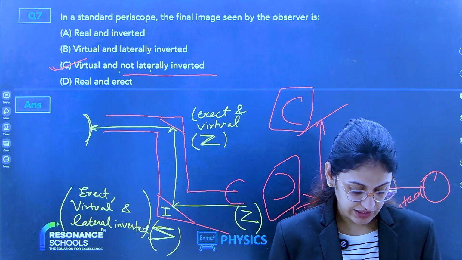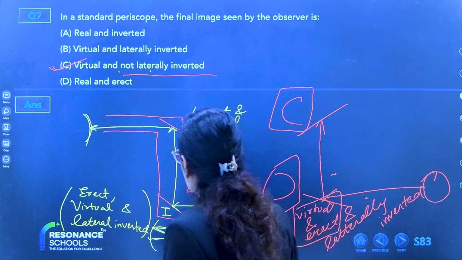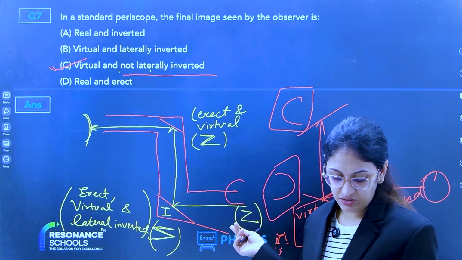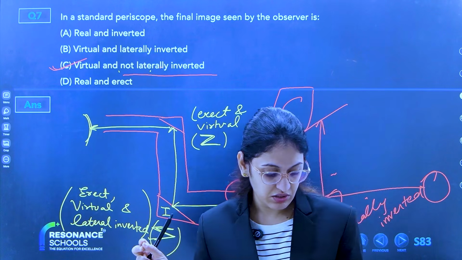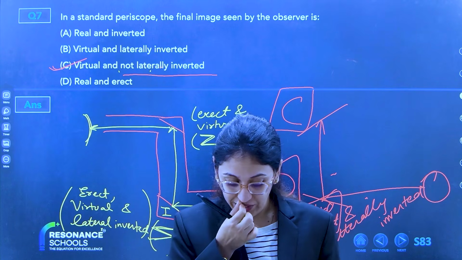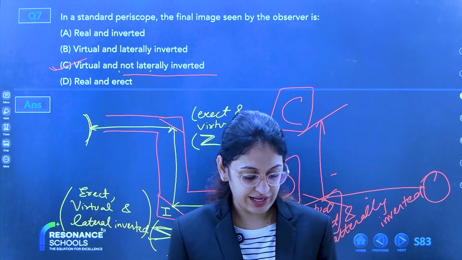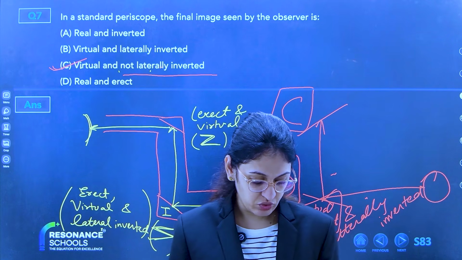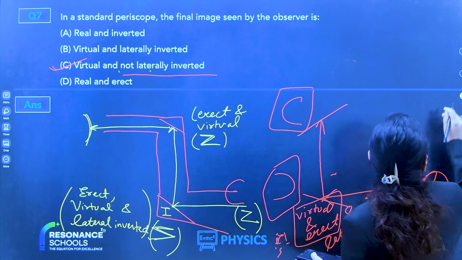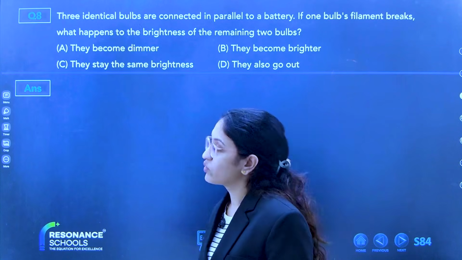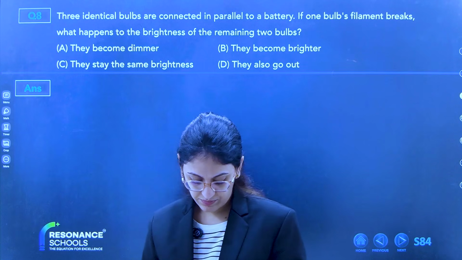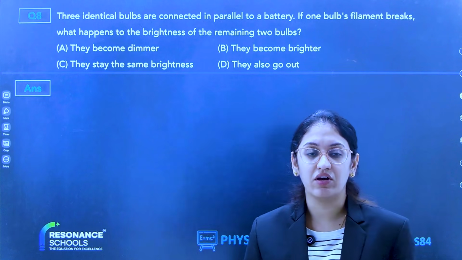Ma'am, what is meant by real image? Is this periscope clear? I'll explain real and virtual again on the next slide. Real can be obtained on screen. Bipro, wait. Let me finish all the questions and I'll show you all the slides. Okay? Next question. Question number 8. No need of sorry. I'll show you all your slides again.